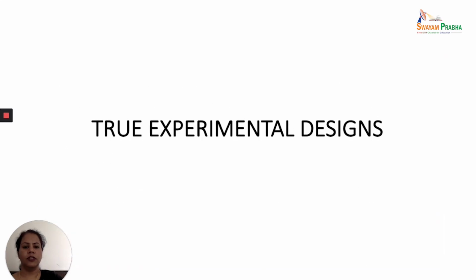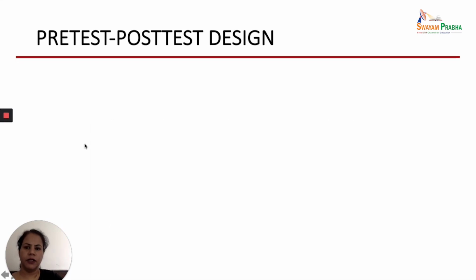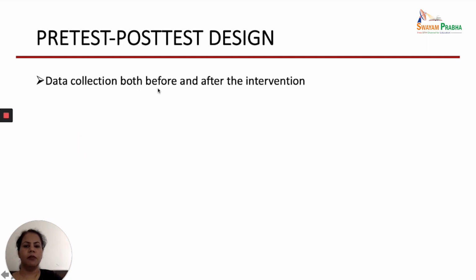Now let us talk about the true experimental designs. I hope you are remembering that true experimental designs are having all the three characteristics, where the researcher uses the manipulation, uses the control, and randomization. So the first true experimental design which we will be studying is the pre-test post-test design. The name only says that here we collect the data both before and after the intervention.